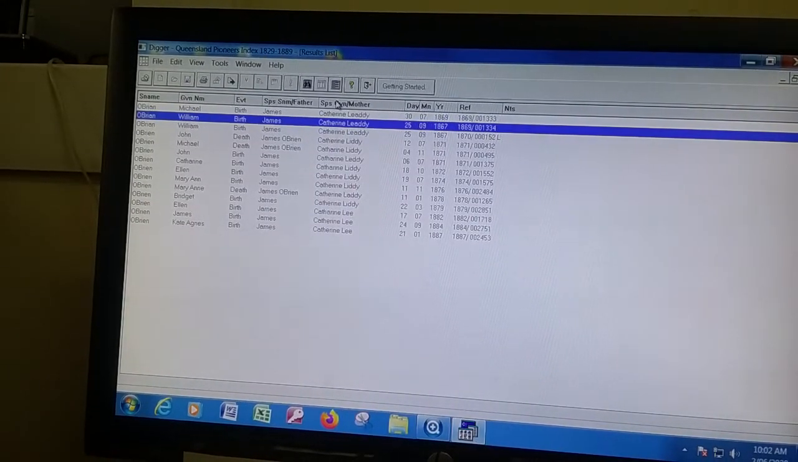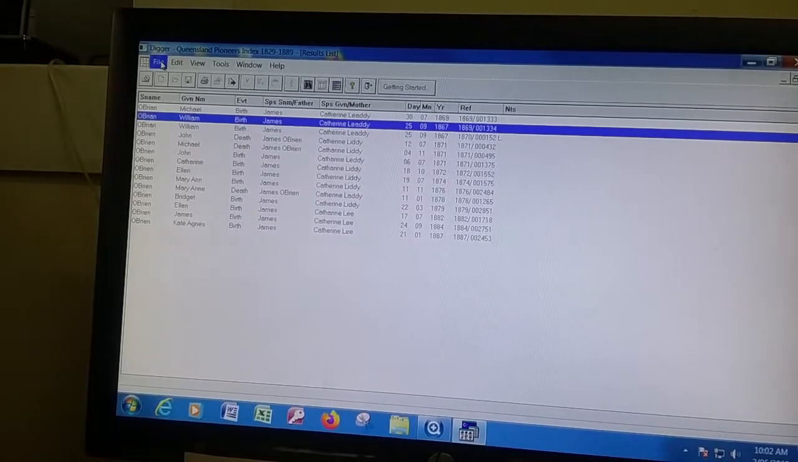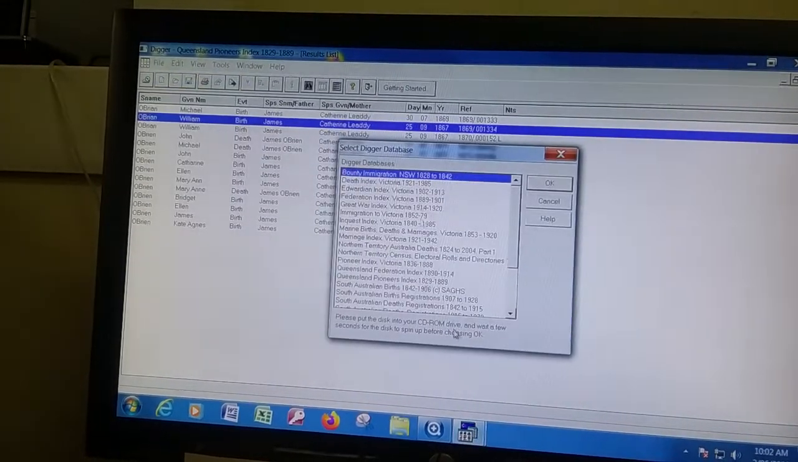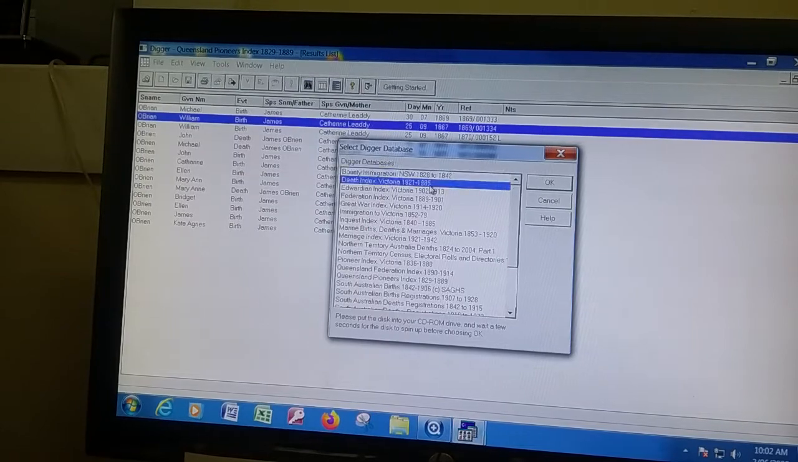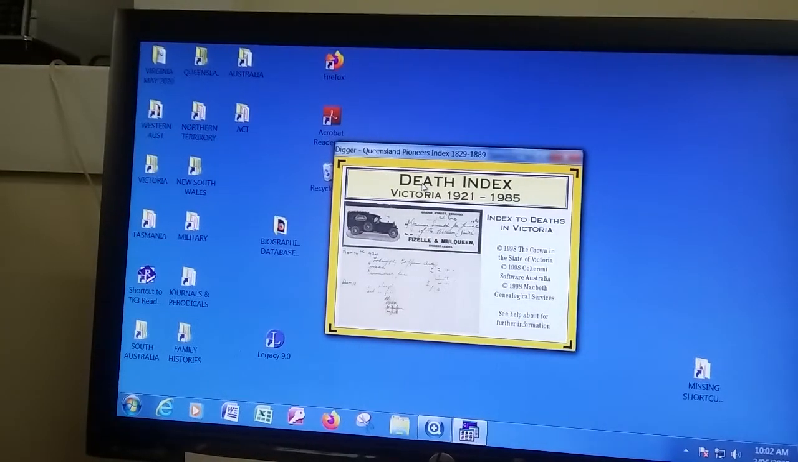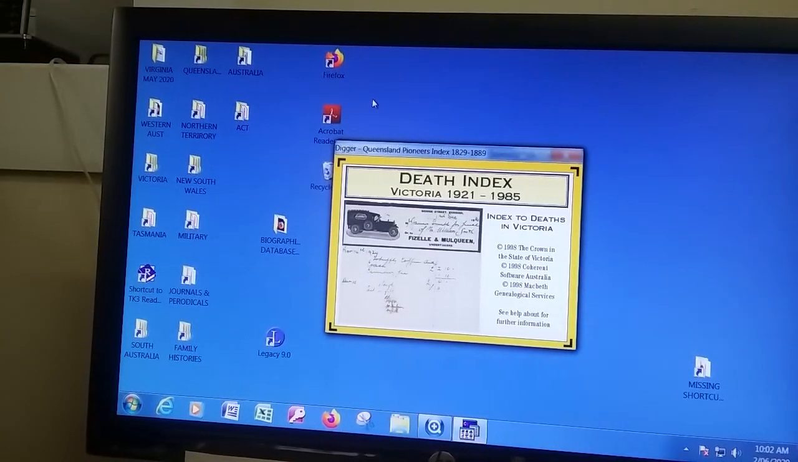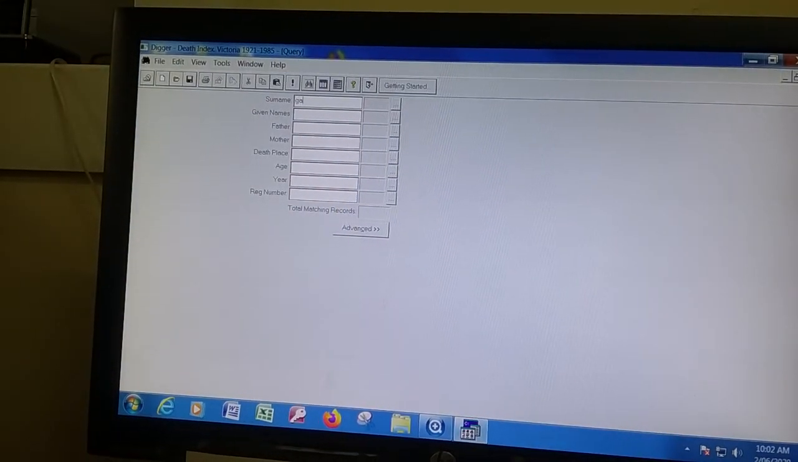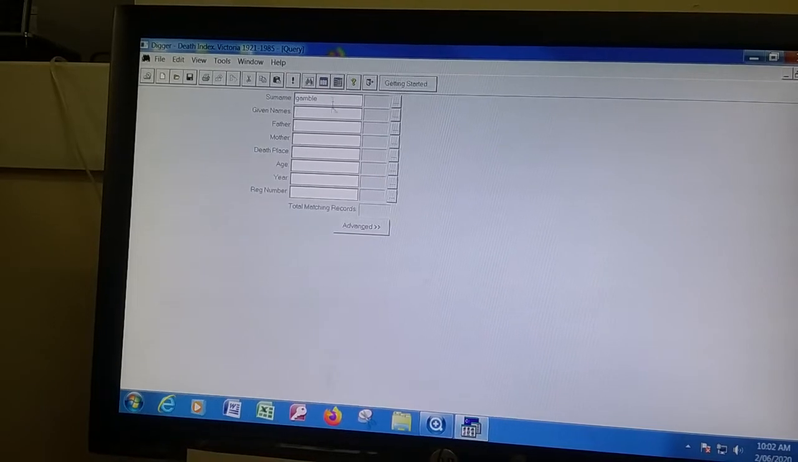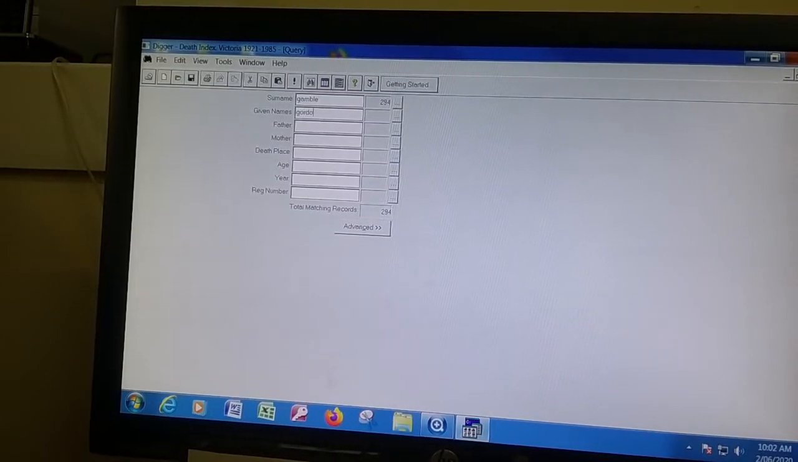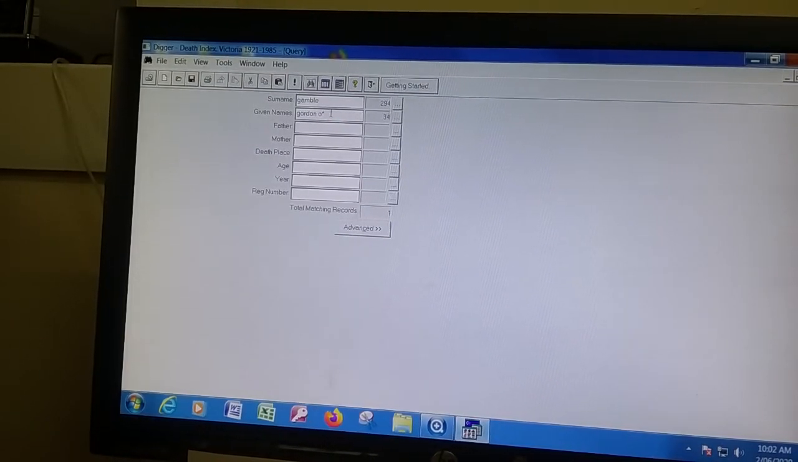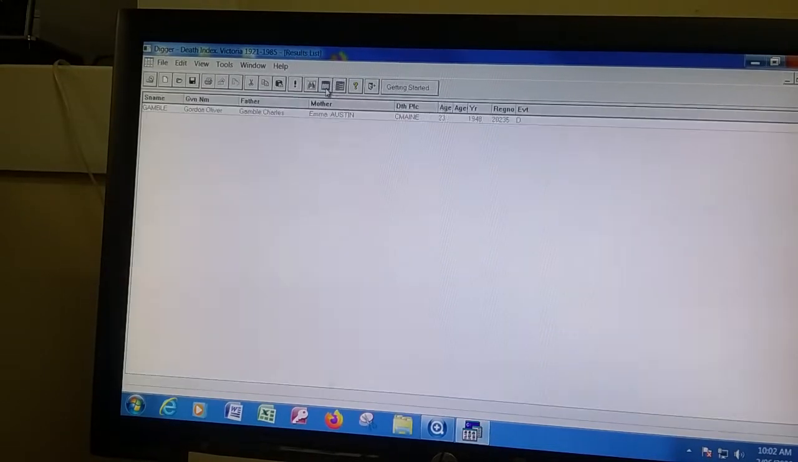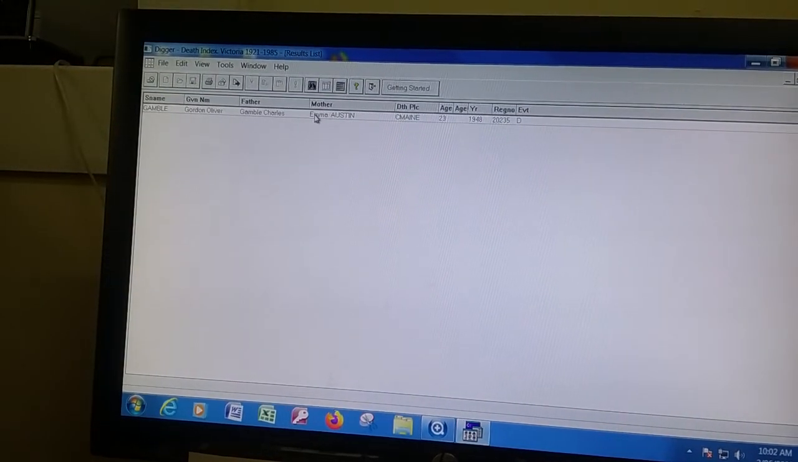Then next we go to Victoria. Victoria deaths, that goes to 1985, which is really handy. And I'm going to look for Gamble, Gordon Oliver. There's only one of him, and he died 1948.